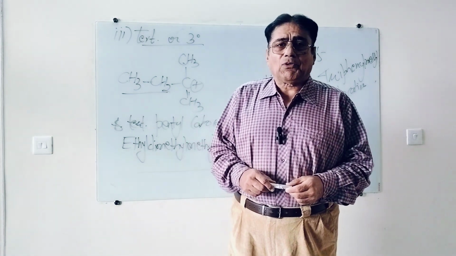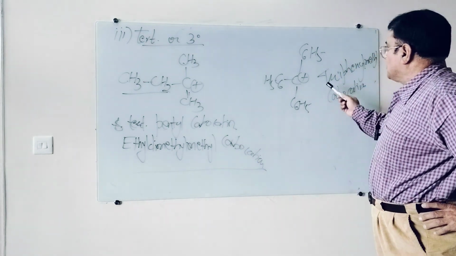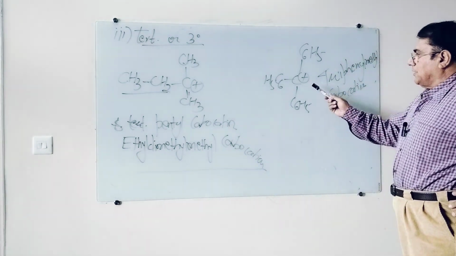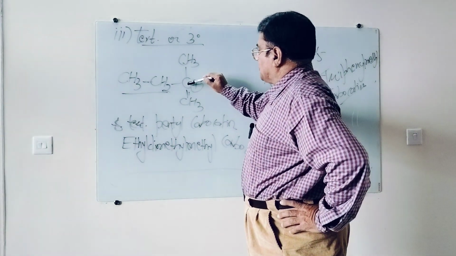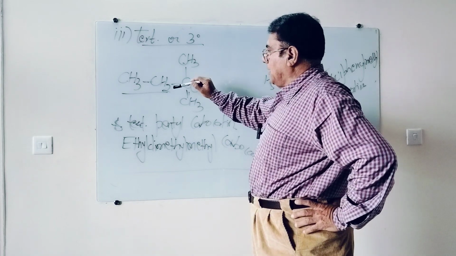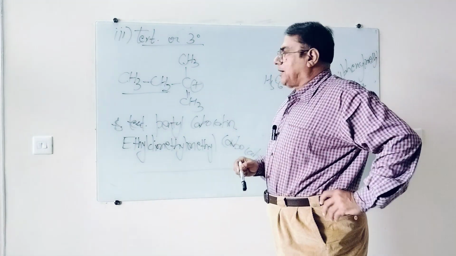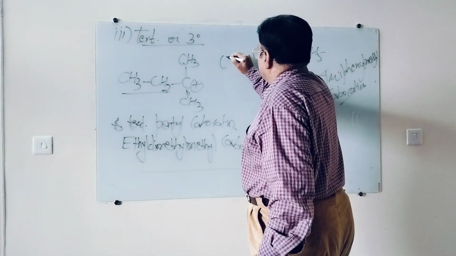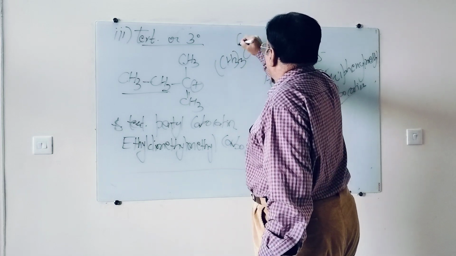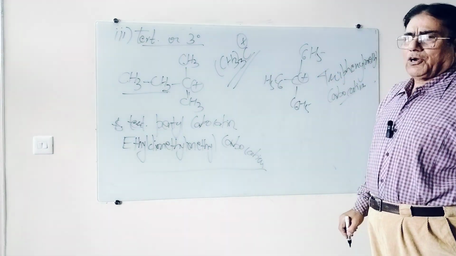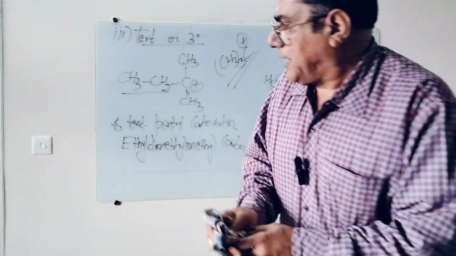Third category, in which the positive charge lies on a 3 degree or tertiary carbon atom. This is triphenyl methyl carbocation. Obviously, we are looking at the positive charge on the 3-degree carbon. This is ethyl dimethyl methyl carbocation. This is also tertiary. Earlier, I took more examples, that is trimethyl. Suppose instead of ethyl, the third is also methyl, that is trimethyl methyl carbocation or tertiary butyl carbocation. I think it should be clear.